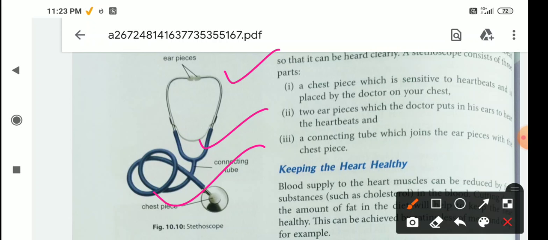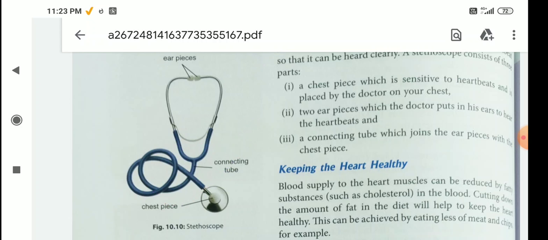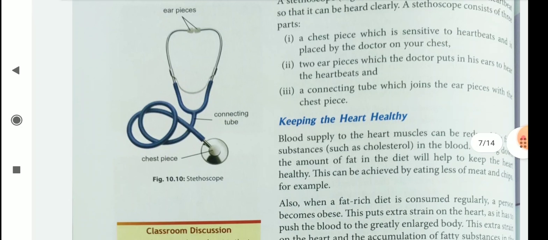Keeping the heart healthy. How do we keep our heart healthy? Blood supply to the heart muscles can be reduced by fatty substances in the blood. Cutting down the amount of fat in the diet will help to keep the heart healthy.